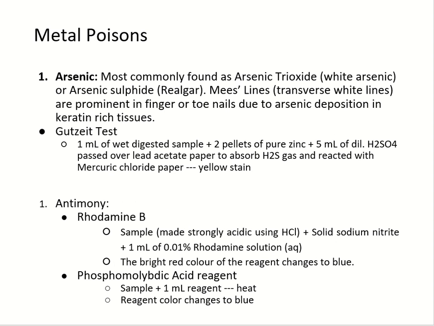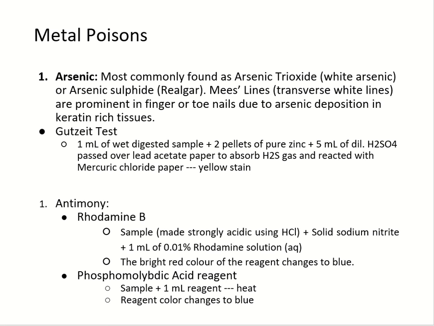Now, metal poisons. First is arsenic. The most commonly found form of arsenic is arsenic trioxide, that is white arsenic, or arsenic sulfide, realgar. Mees lines or transverse white lines are prominent in finger or toenails because of the deposition of arsenic in keratin-rich tissues in case of arsenic poisoning.